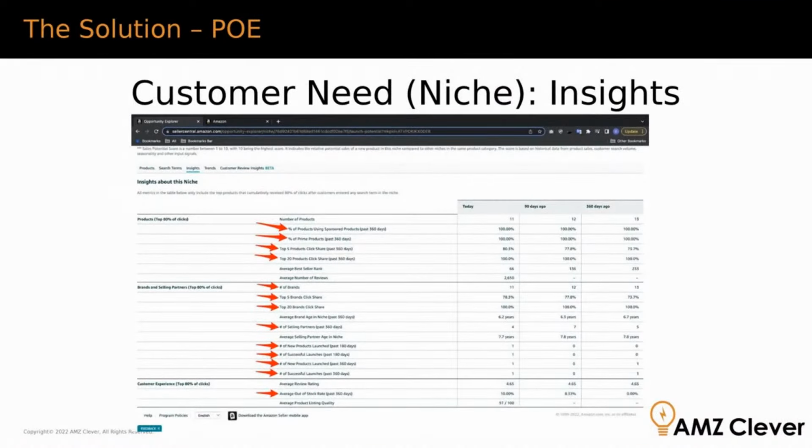This is the average out of stock of products in the last 360 days. That's a look back window, and it's a percentage, and that is of the total number of products in this niche, right? So the first one, there's 11 products that Amazon is including within this niche. They're telling us that 10% of those went out of stock in the last 360 days. 90 days ago, today, but with the 360-day look-back window. 90 days ago, with the same 360-day look-back window, that percentage was lower.